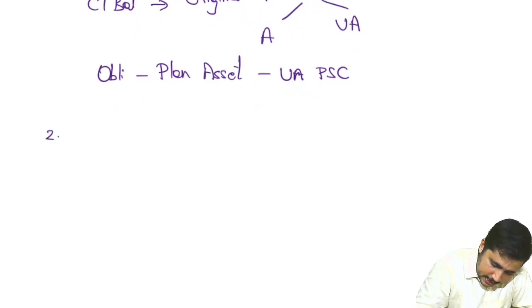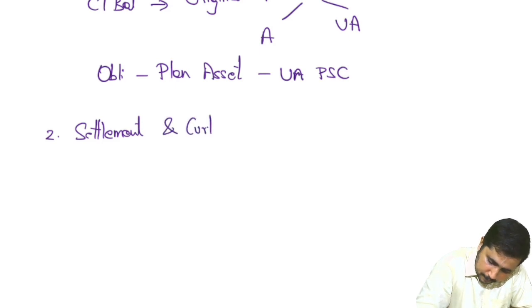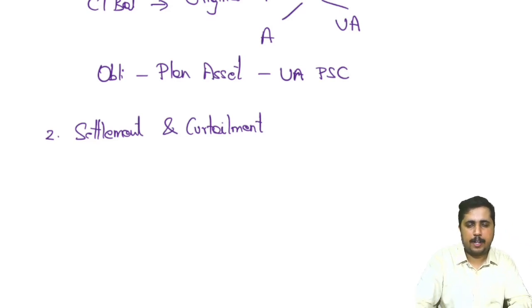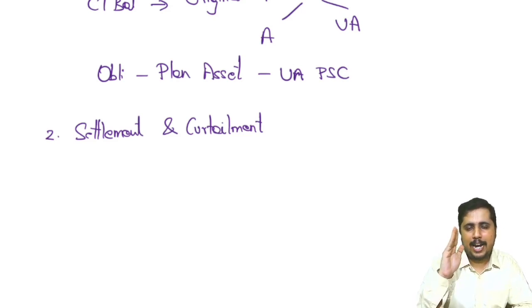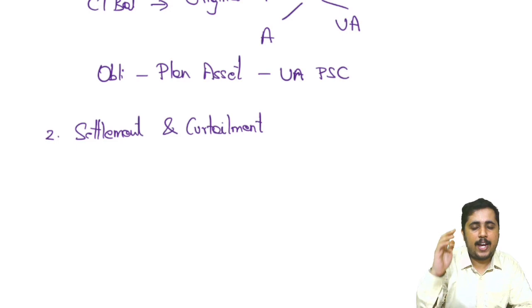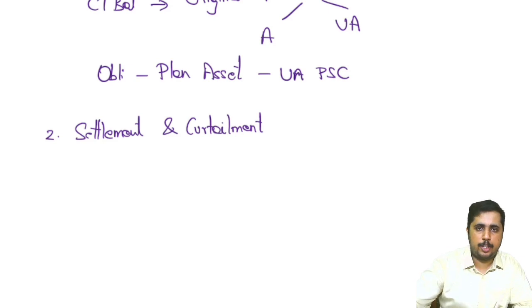The second one is settlement and curtailment. This is the second additional concept. Once we learn this, the defined benefit plan will come to an end. Now, if it is settlement, the employer will enter into a transaction in such a way that his future obligation will be reduced. I have an obligation, I agree, but I am entering into a transaction so that my future obligation will be reduced completely or partly. The best example is commutation.